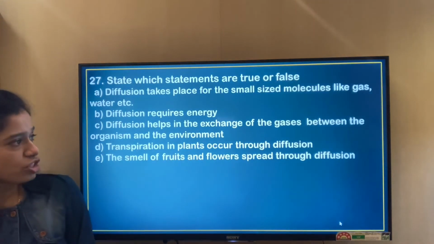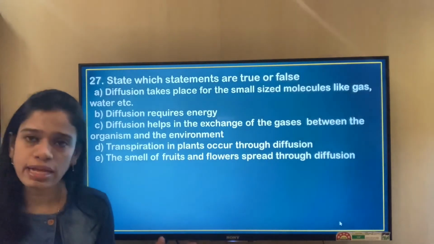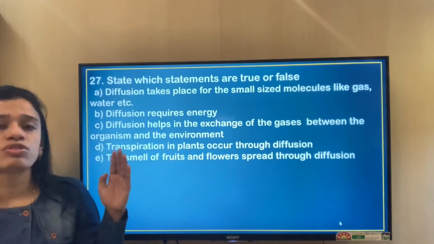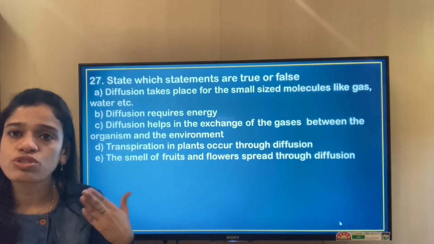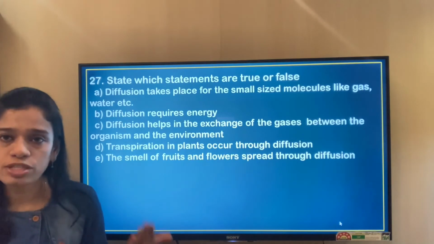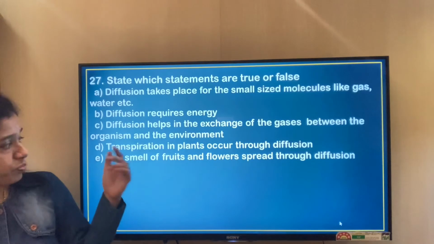Diffusion helps in the exchange of gases between the organisms and the environment. That is true. It is through the process of diffusion that the exchange of gases through the stomata takes place in plants during the process of photosynthesis or during the process of respiration.